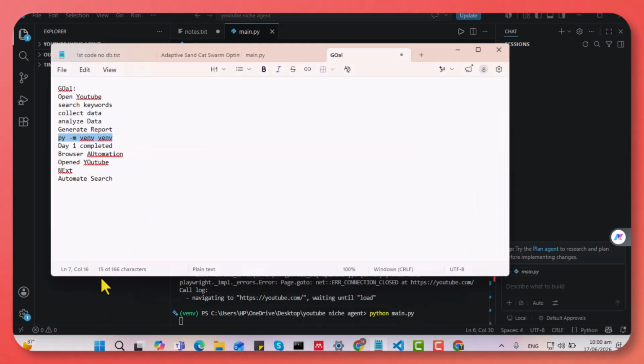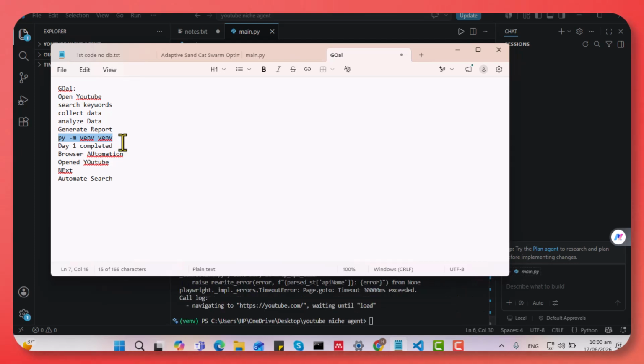Our day one is completed, and in day one we performed browser automation and opened YouTube. Next we'll automate search. Day one is officially completed. We now have browser automation working. In day two, I will automate YouTube search. Instead of opening YouTube manually, the program will search keywords automatically.